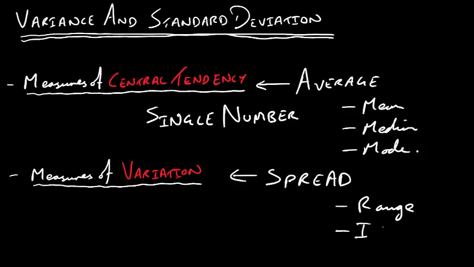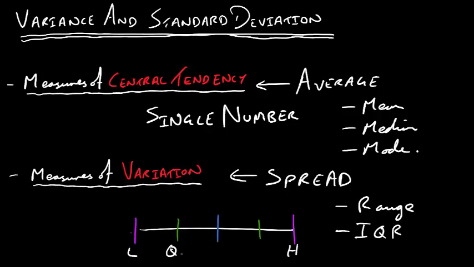We also looked at this thing called the interquartile range, which is basically saying, right, we have our data, okay? And we take the lowest value, we take the highest value, and then we just split the data up into four. So we halve it, and then we halve it again. Okay, so we have the lowest value, we have the highest value, and then we just say, right, that one's Q1, that one's Q2, that one's Q3. And we talked about how to work those out in the last video.